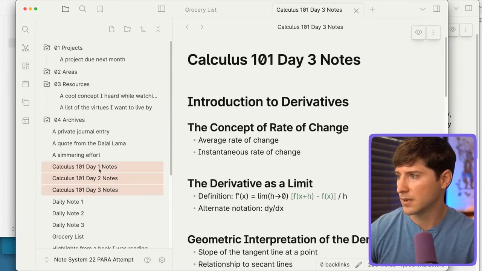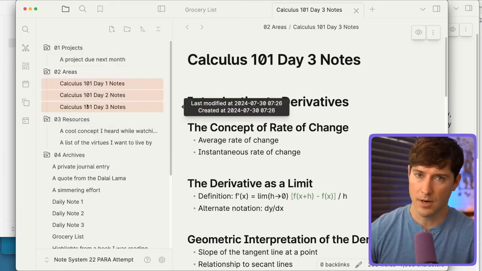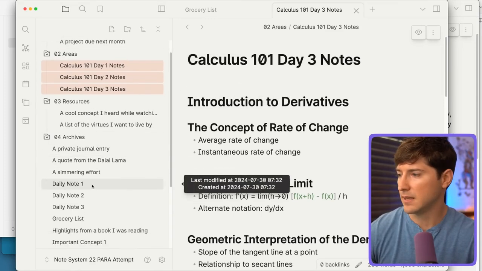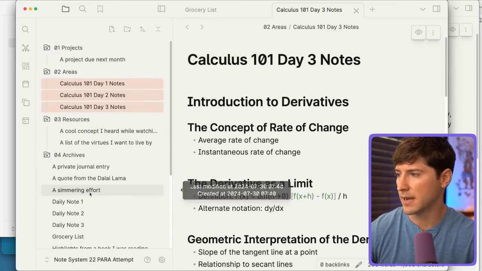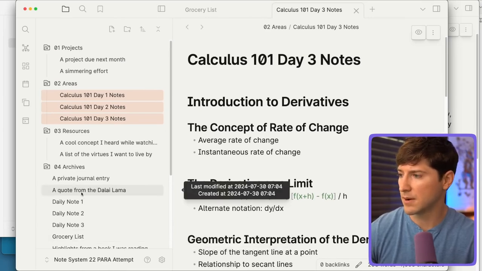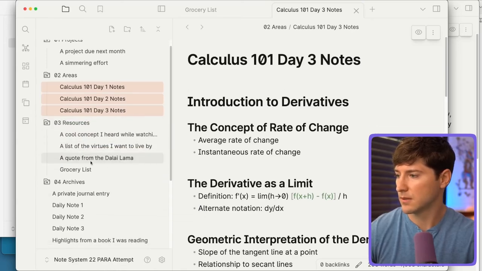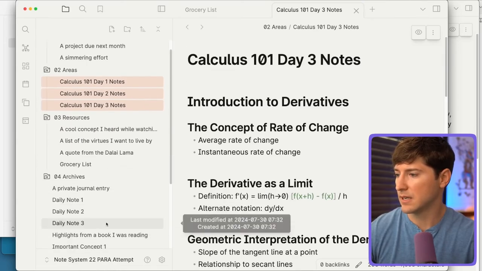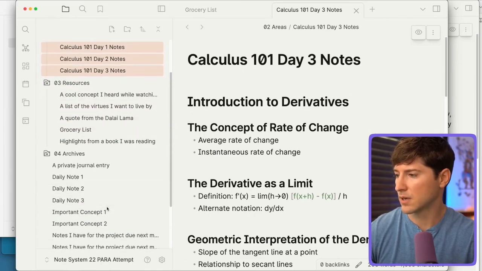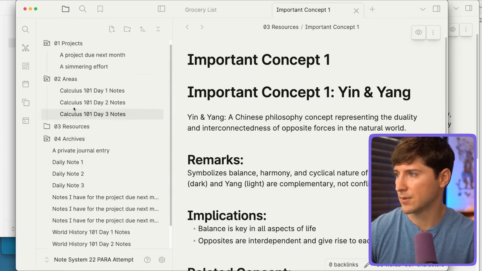Calculus 101, that could be resources, areas, or let me just go areas to keep us moving along. You could argue that they would go into one of the other ones. Daily notes, I'm not quite sure. Let's go simmering effort. An effort similar to project, we can put it in projects. Grocery list, I'm a little not sure on that one initially. Let's go resources. Yeah. A quote from Dalai Lama, resources. Highlights from a book I was reading, resources. Important concepts, let's go resources. Let me collapse resources so we can see the other ones.